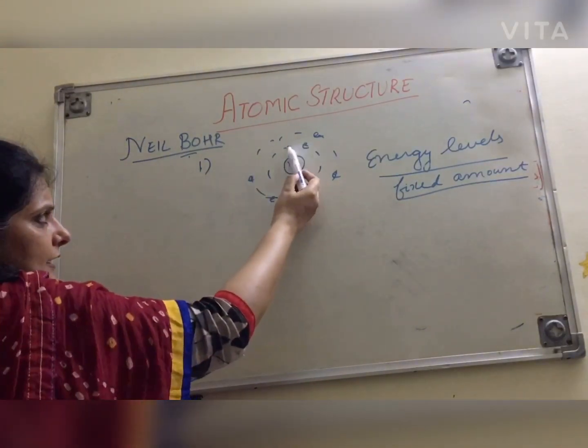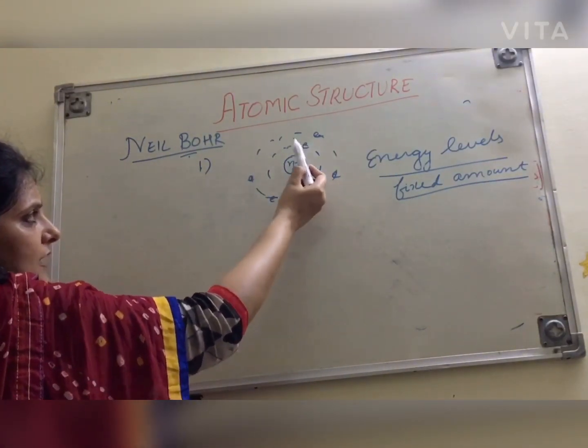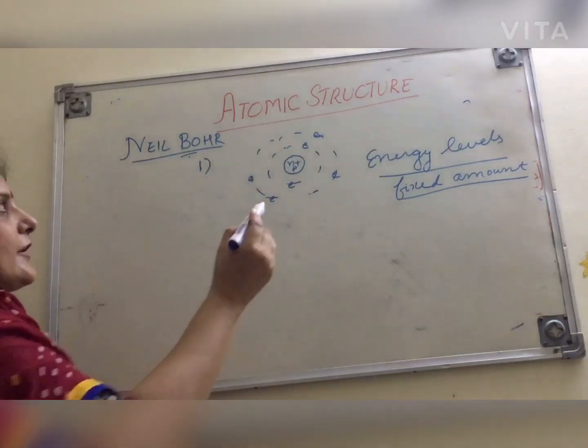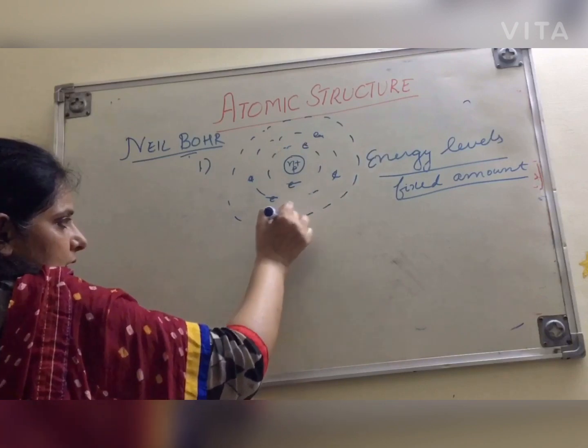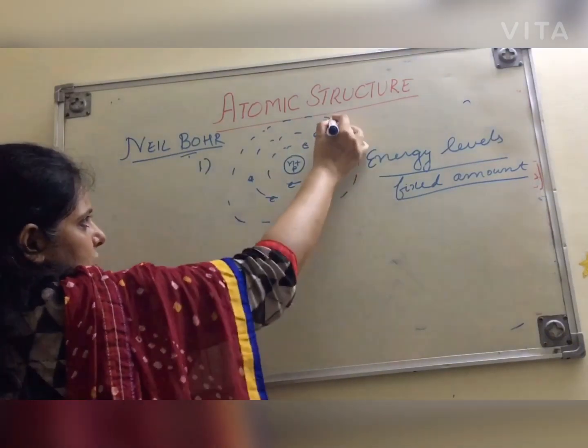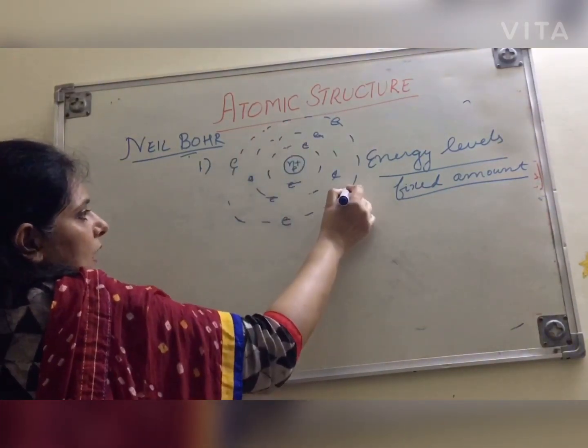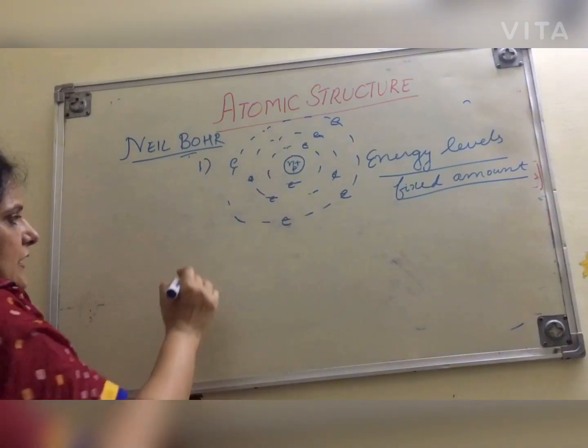Unless and until electrons are revolving in these shells, there is no change in energy.